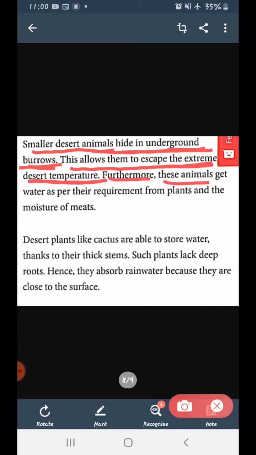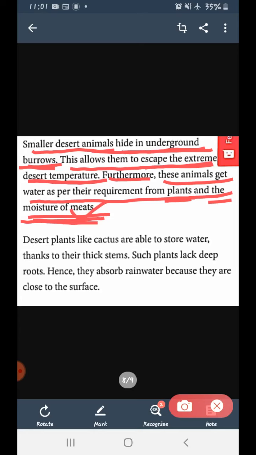Furthermore, these animals get water as per their requirements from plants and the moisture of meat. So these animals eat plants and other animals in order to get moisture from their meat. I hope you know what meat is. Meat is flesh. We know that in human bodies we have lots of water.